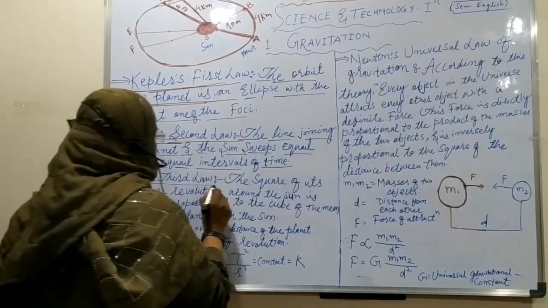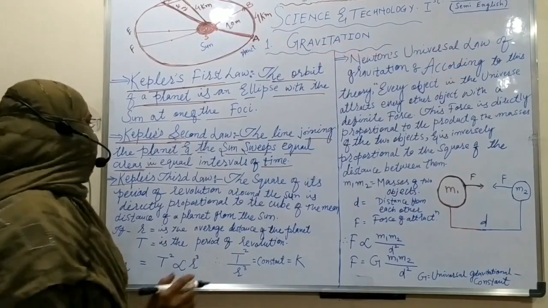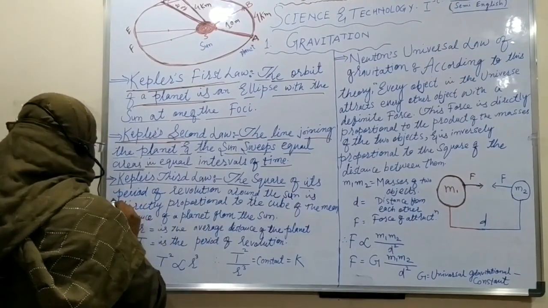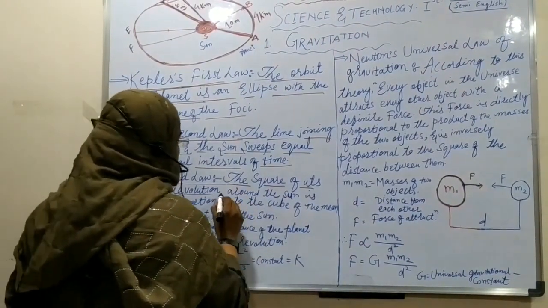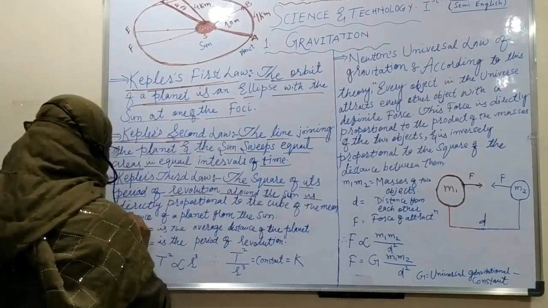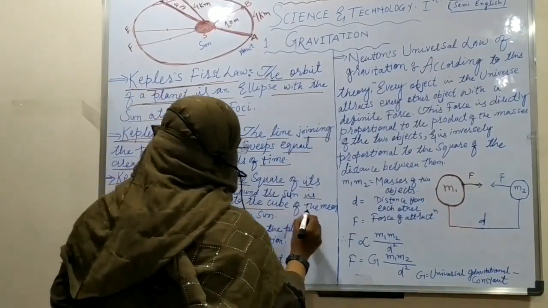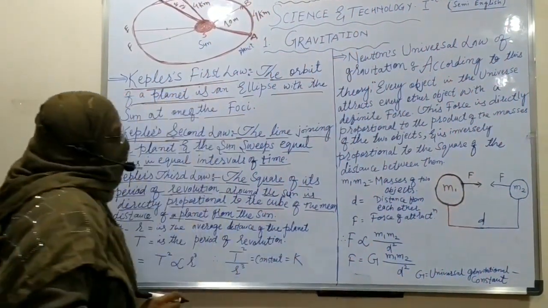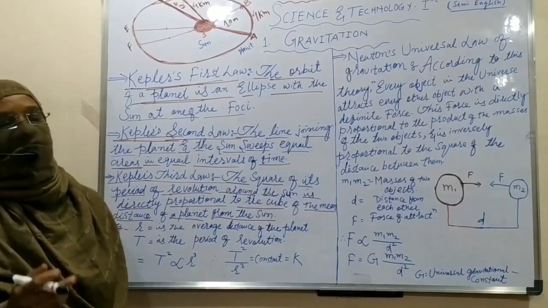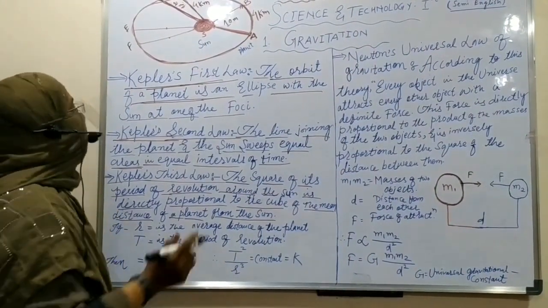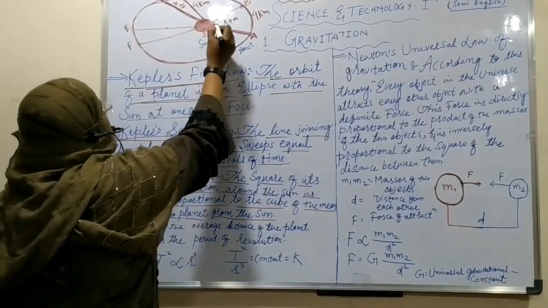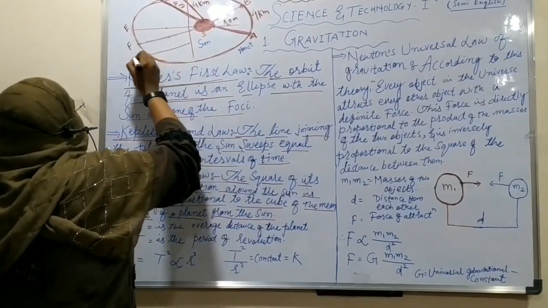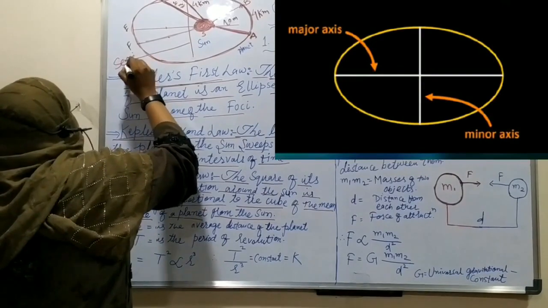Now next is Kepler's third law. What does he say? In the third law, Kepler says that the square of its period of revolution around the sun is directly proportional to the cube of the mean distance of a planet from the sun. Dear students, you have studied the ellipse and its major axis and semi-axis. Here is an ellipse, this is called the major axis, and half of this is called the semi-axis.